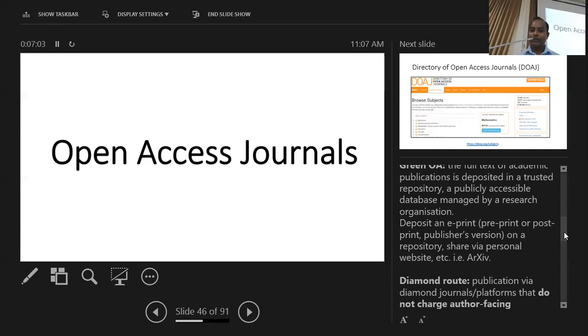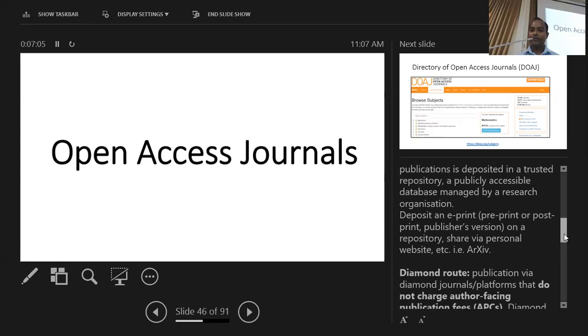And the latest one is the diamond open access route. That means there are no article processing charges at all. The whole journal becomes open access. In that case, the publishers have to find some alternative way to cover the charges.